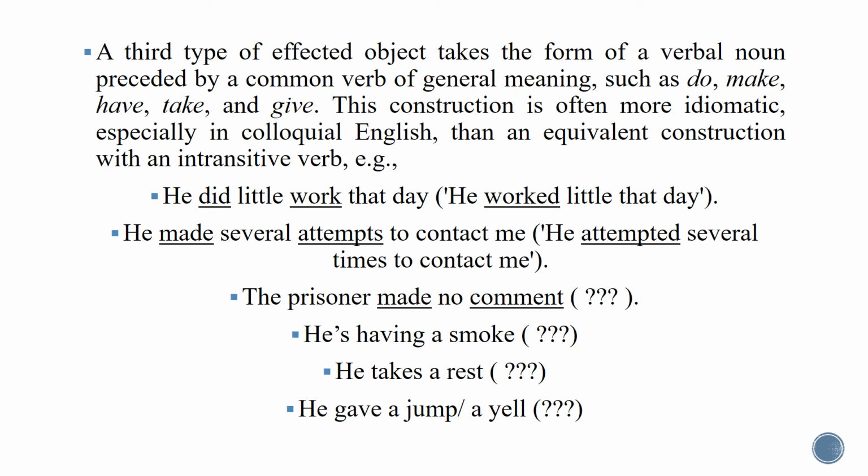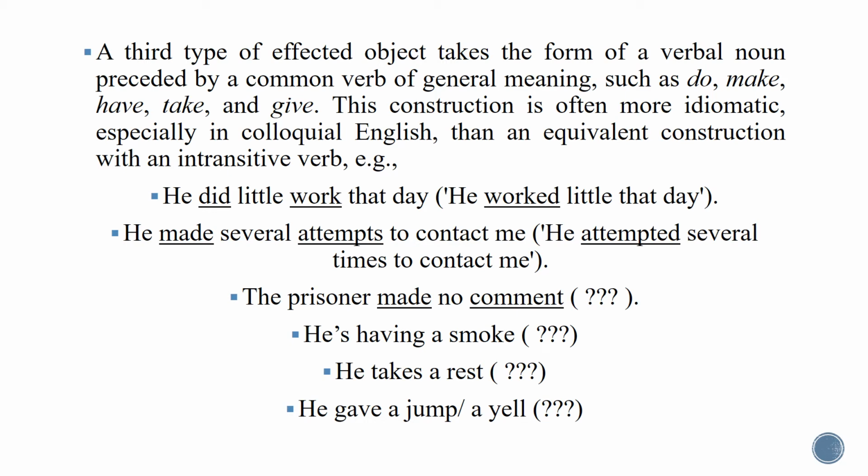This sentence is usually said in colloquial English, but in formal English, what do they say? Do they say he worked little that day? You see, they used work as a verb, as an intransitive verb, in fact. Is it clear? He made several attempts to contact me. Where's the direct object here? Attempts. Attempts is the direct object.